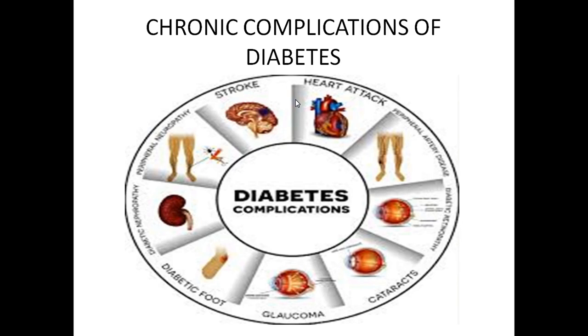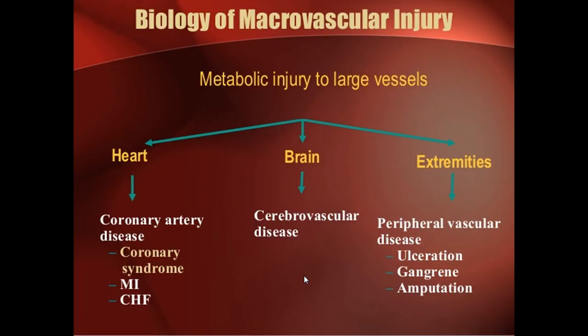So usually when type 2 diabetics are diagnosed, they might have retinopathy or neuropathy or nephropathy at the time of diagnosis, or within 5 years they will develop these complications.